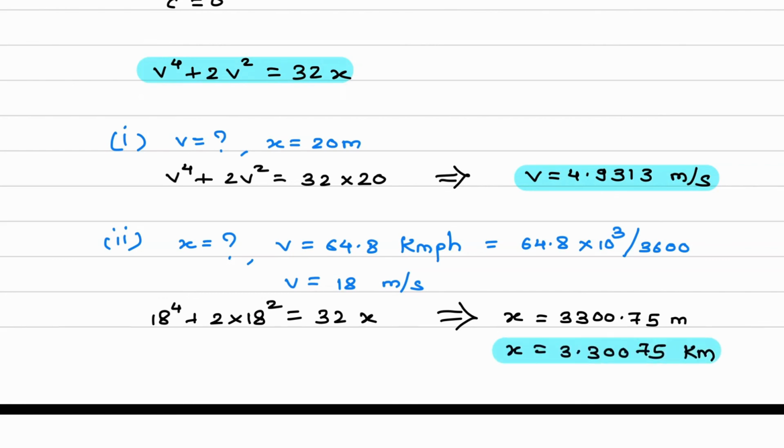Now we'll see the calculation part. Okay, so we'll start with the calculation. What was that first equation? Let me check that. So what was that equation? So we'll see the first calculation.